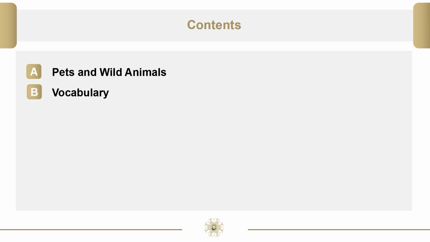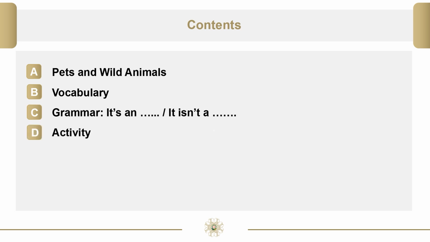Today our lesson is Pets and Wild Animals. Let's start our lesson. Contents. Dear students, today we are going to learn pets and wild animals, some vocabulary words, and also we have grammar, it's an, it isn't a, and we will do some activities.